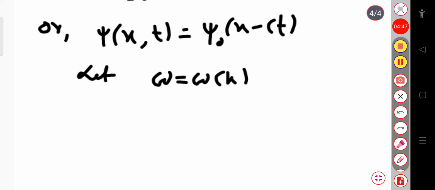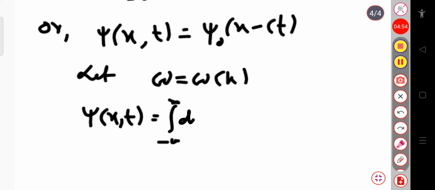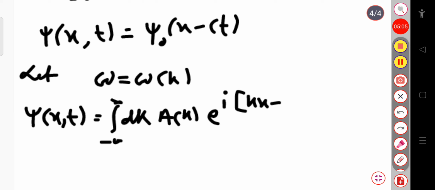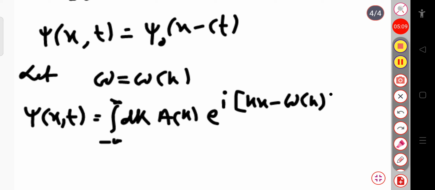So in that case, we can write psi of x,t equal to the integration over minus infinity to plus infinity dk into the amplitude A of k into exponential i, k x minus omega t. In place of omega I will write omega of k into t. So simply here you can see that omega is a function of k.